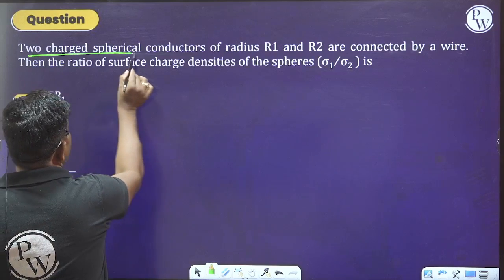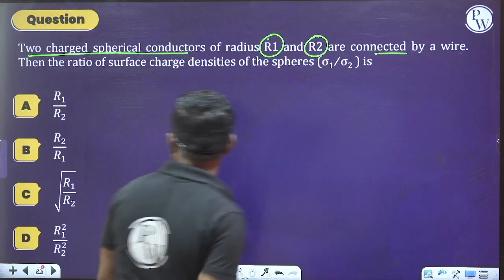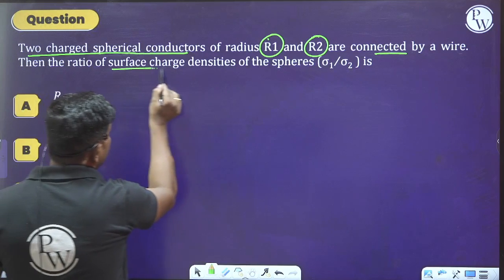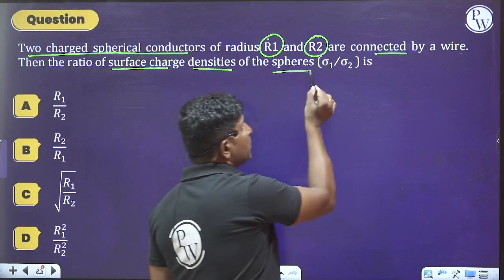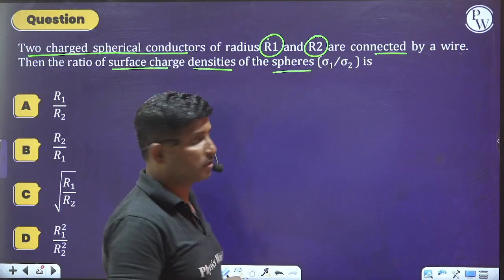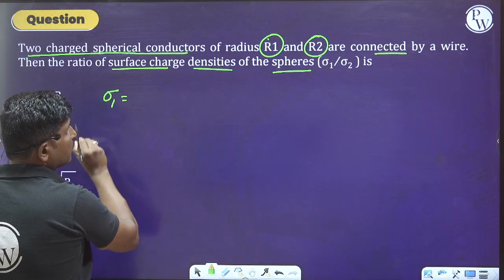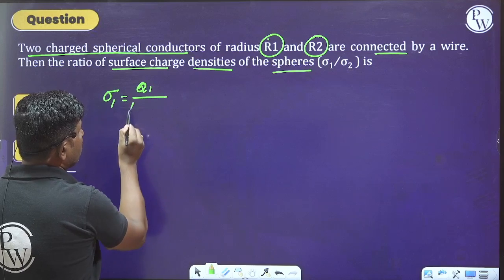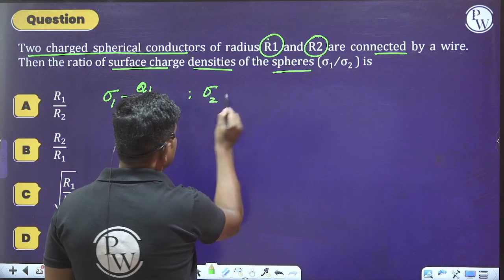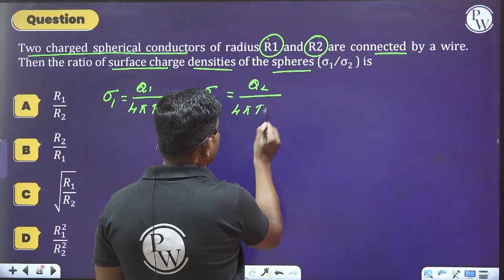Two charged spherical conductors of radius R1 and R2 are connected by a wire. The ratio of surface charge densities of the spheres is. They're asking what is the ratio of surface charge densities. Okay. So please observe this. What is the surface charge density in the first sphere? We can say Q1 divided by the area 4 pi R1 square, and the surface charge density sigma 2 of the second sphere is Q2 divided by 4 pi R2 square.